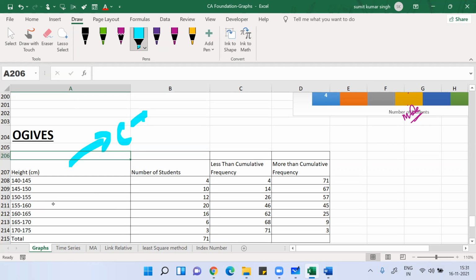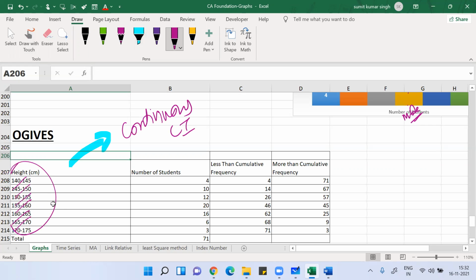How do you get to know? You see 45, which is the same. You can understand this.